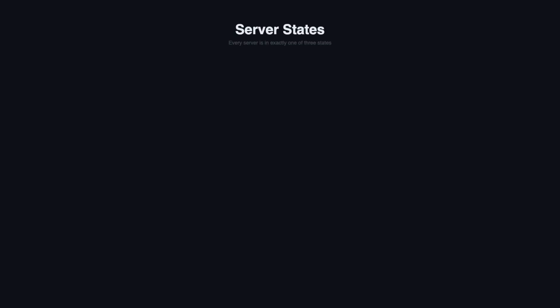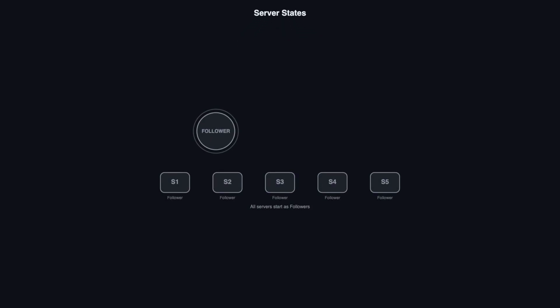In Raft, every server is in exactly one of 3 states at any given time. The first state is follower. This is the default. When a server starts up, it's a follower. Followers are passive. They don't issue requests on their own. They simply respond to messages from leaders and candidates.